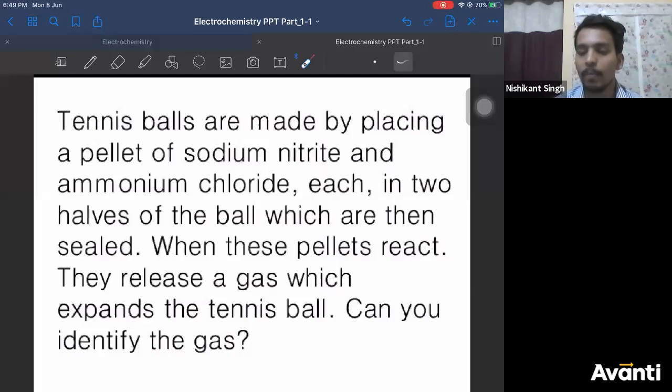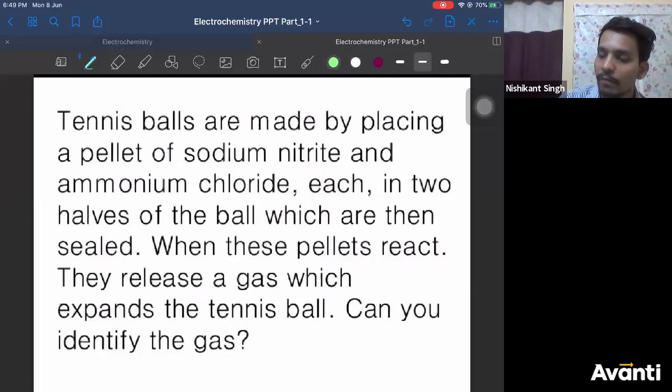Tennis balls are made by placing sodium nitrite and ammonium chloride, each in two halves. You will know this in second year for sure. When these pellets react, they release a gas which expands the tennis ball. It is nitrogen, N2 gas. By the way, you don't have to know it. You can logically figure it out.